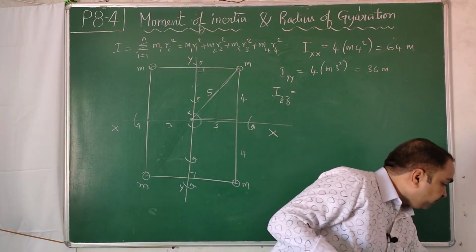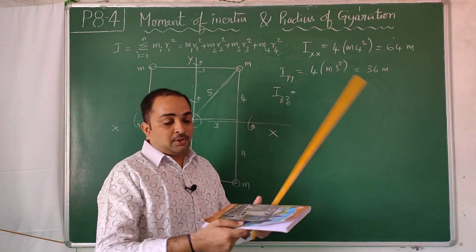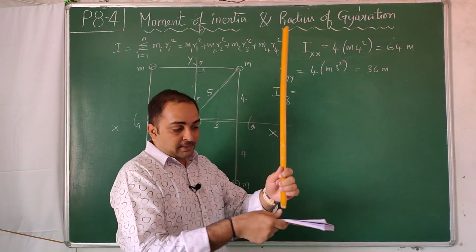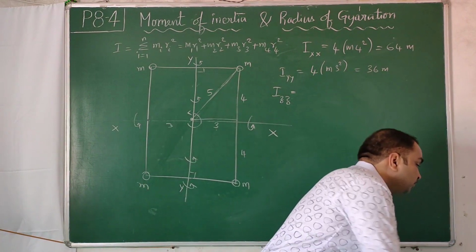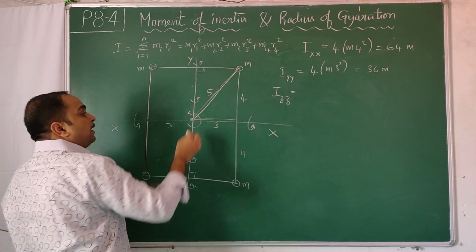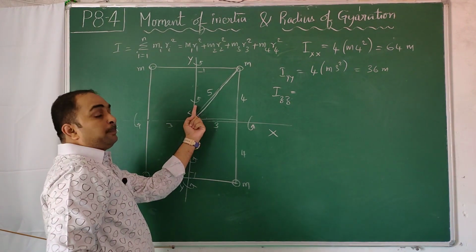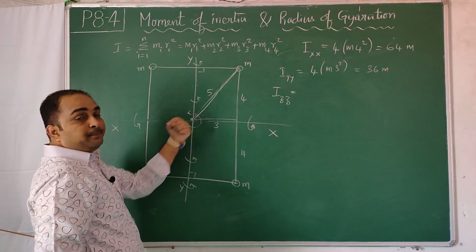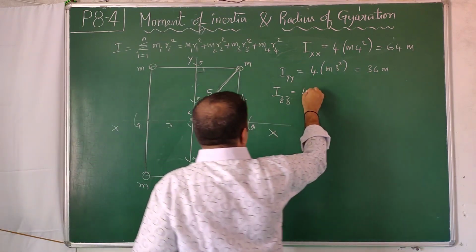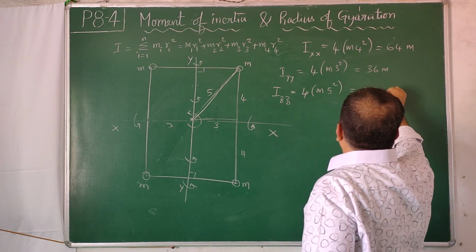You will have the axis like this, and the perpendicular distance from the axis. So this distance will come. This should be perpendicular to the axis, and it is perpendicular to the axis only. Some people see this and think this angle is not 90. No, not like that. Previously the axis was lying like this on the book. Now the axis is standing straight. Okay then, 4 masses, each at a distance 5, so 5 square is 25, 25 fours are 100 m.